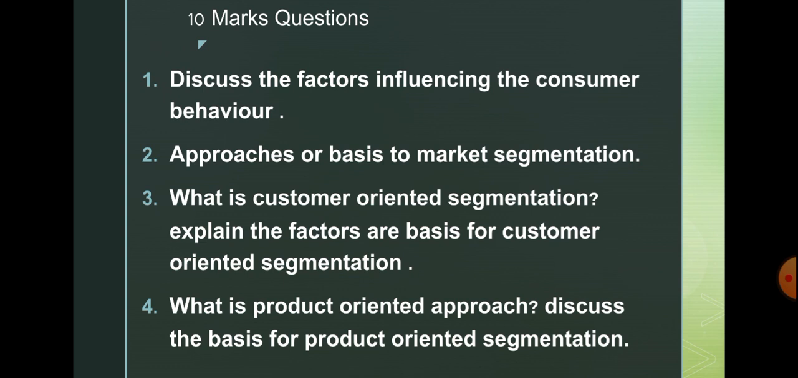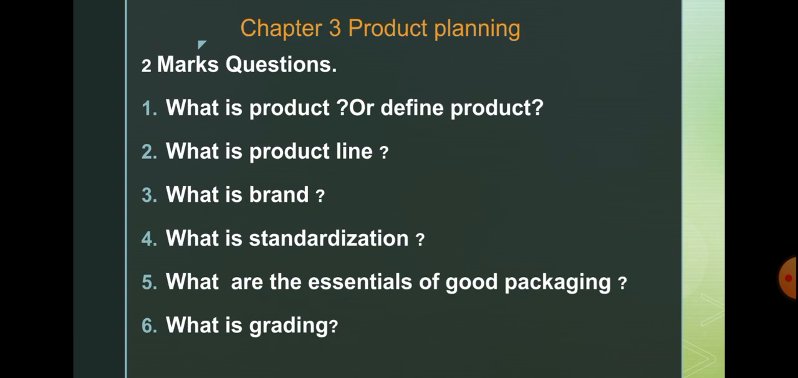Discuss the basis for product oriented approach. This third and fourth question is an inclusion of the second one. The second one is the main heading. That approach consists of this third and fourth also. Okay. And next, chapter number 3, product planning.